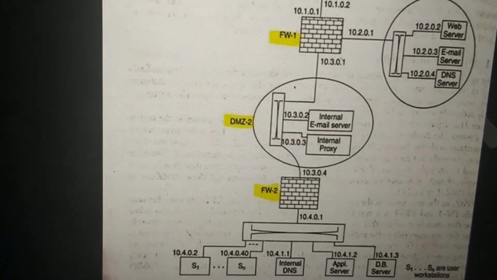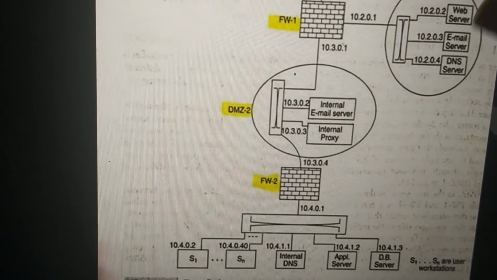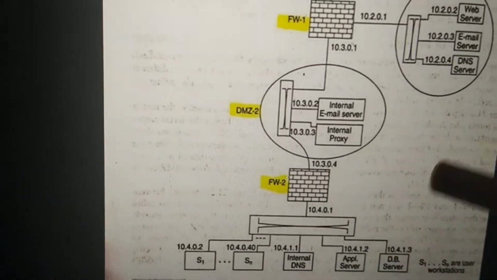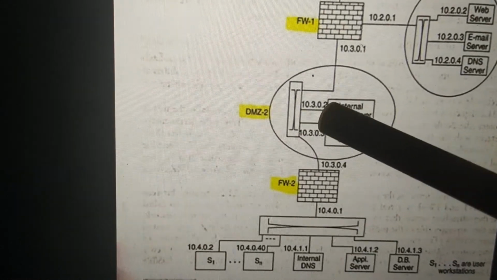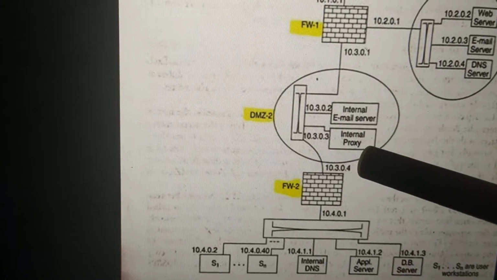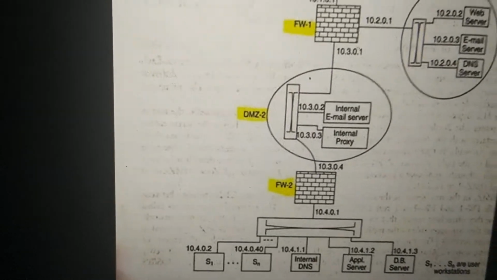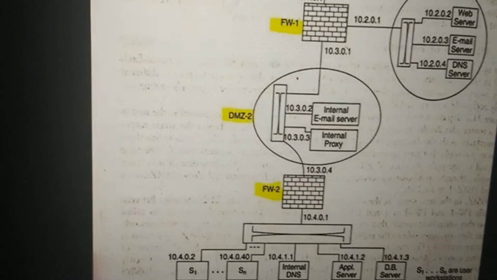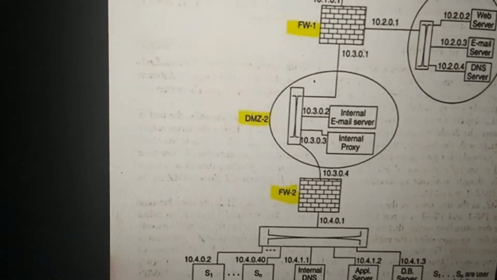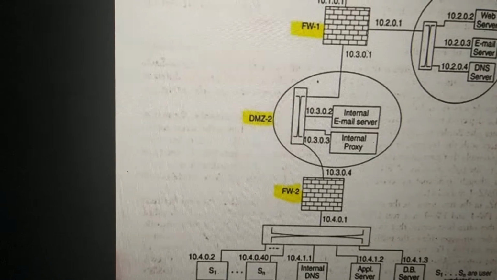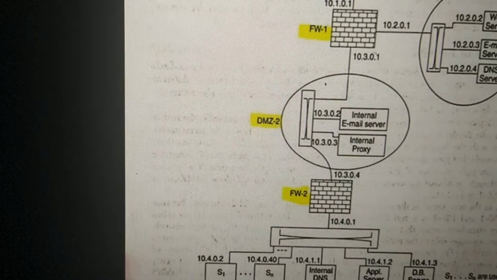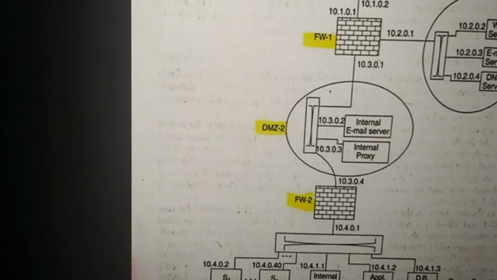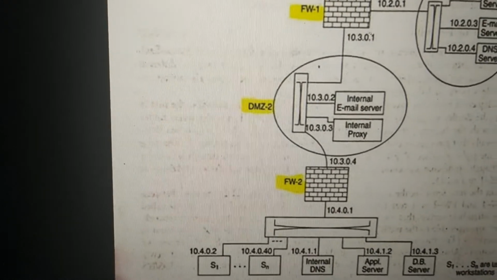Now what happens when a person within an organization wants to access a web page? We have an internal proxy server. Yesterday I told you about the proxy firewall. What exactly it is: an application level firewall. Application level firewalls scrutinize the packet by opening and seeing the contents of the packet. If there is some malicious content, the packet is going to be discarded, else it will be forwarded.